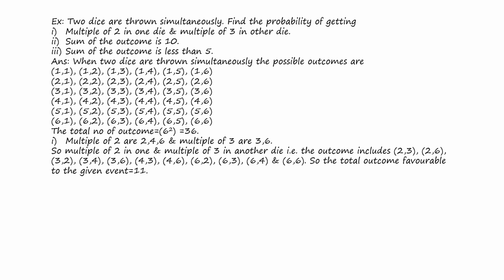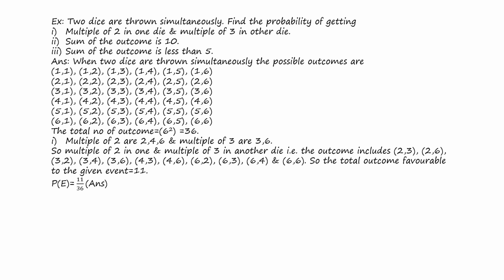So the total number of outcomes favorable to the given event is 11. The total number of outcomes is 36. So the probability of the event is 11 by 36. That is the answer.